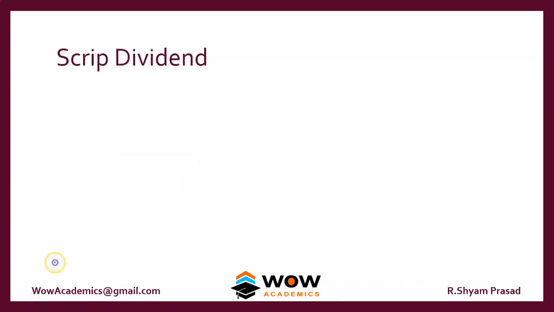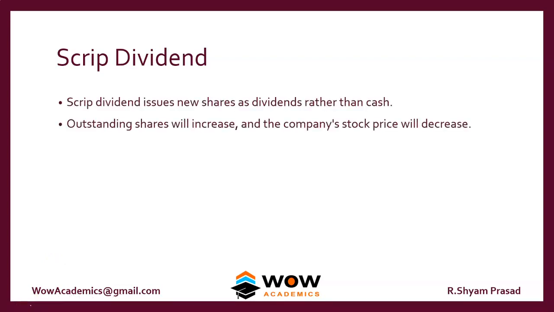So we'll move on to scrip dividend. Whenever a company pays a dividend, it usually has to pay cash, but rather than paying cash, the company can also give a new share as a dividend, okay. So what happens when this is given is outstanding shares will increase, the total number of shares in the company will increase, but the stock price will proportionately fall. So that's about the scrip dividend.